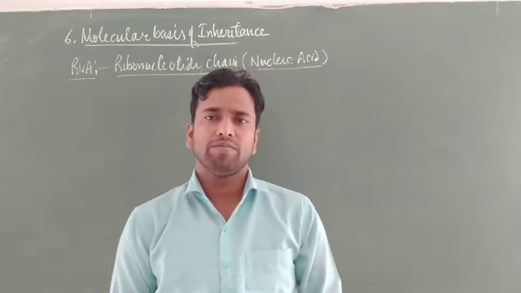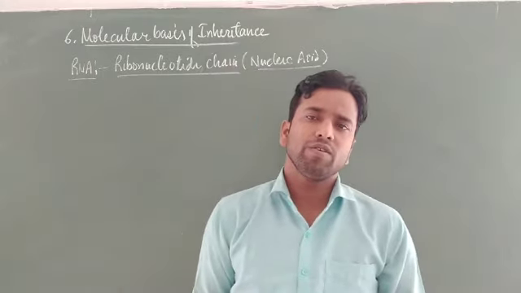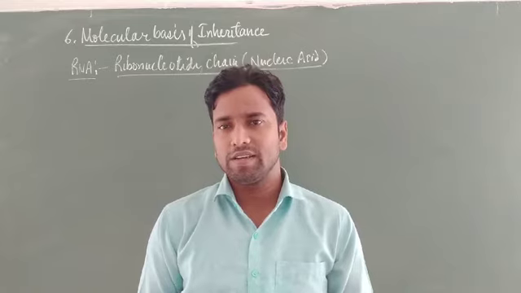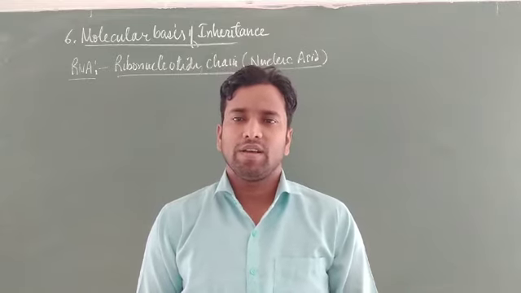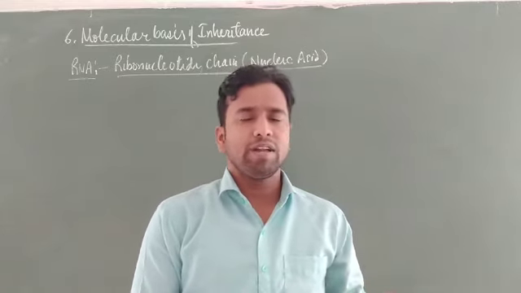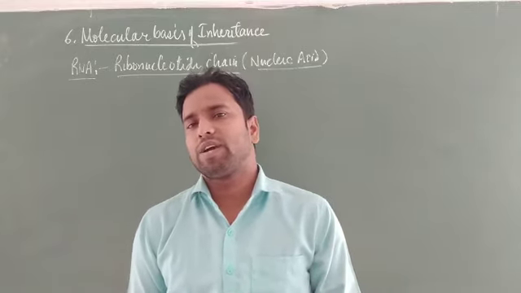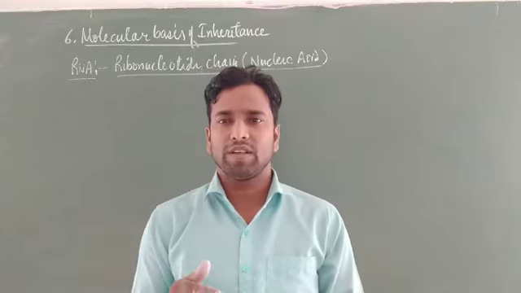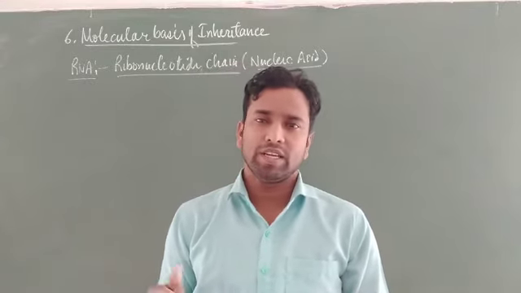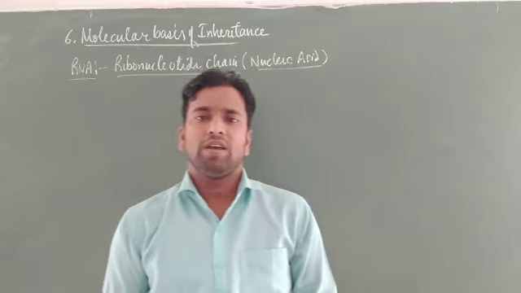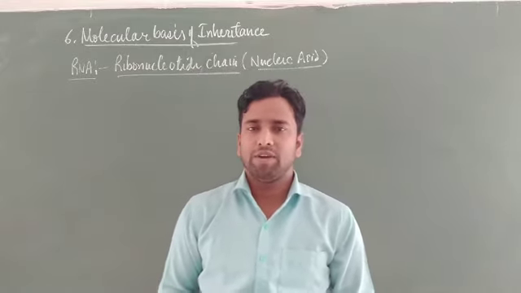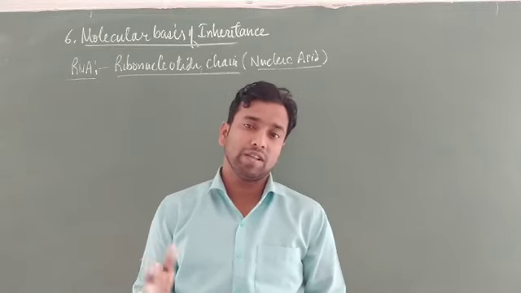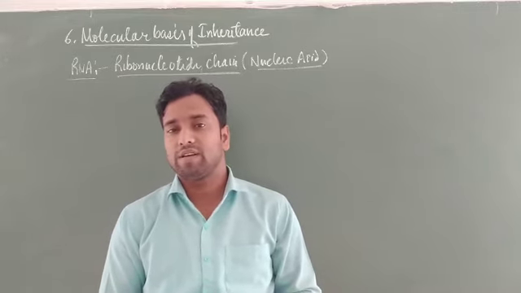Now, the ribonucleotide chain is especially called nucleic acid. It is a single stranded molecule. And the chemical differences between DNA and RNA: you know that RNA has a pentose sugar, especially ribose sugar, but DNA has deoxyribose sugar. In RNA, thymine is absent but uracil is found, but in DNA only thymine is found, not uracil.